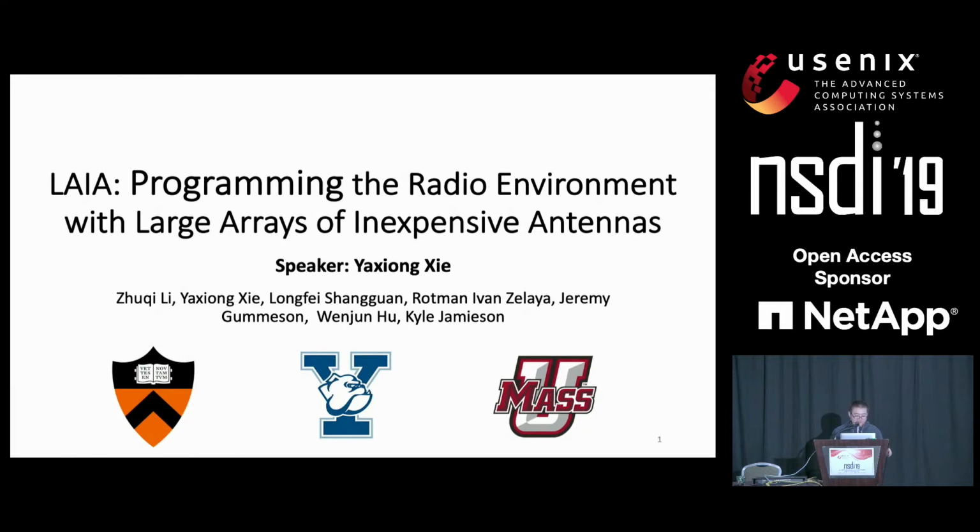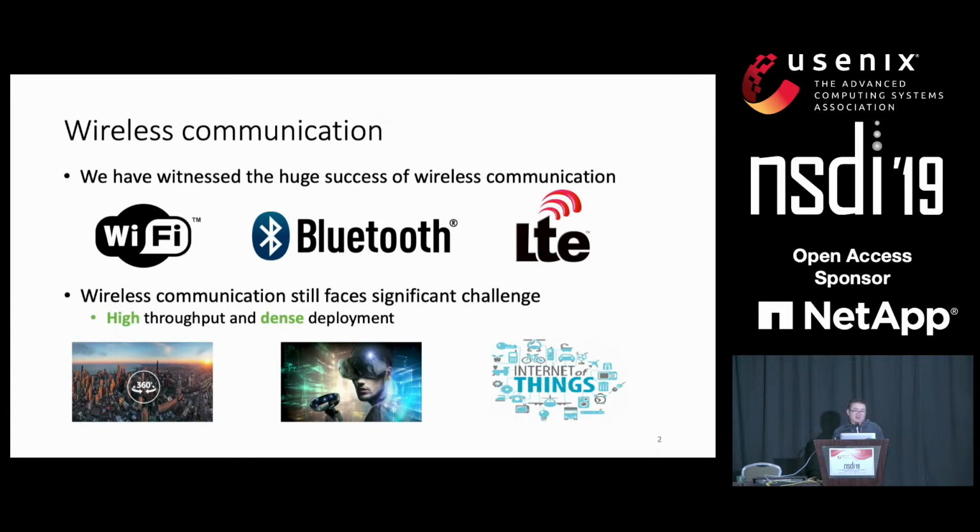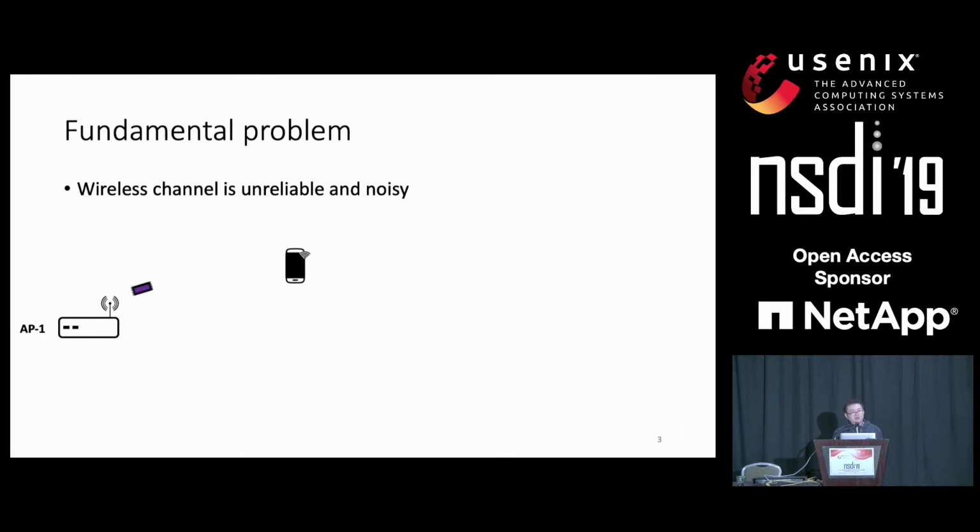So let's get started. In the past few decades, we have witnessed the huge success of wireless communication. We use Wi-Fi, Bluetooth, and LTE almost every day. But it's still widely known that wireless communication still faces significant challenges, especially in high throughput applications like VR, AR applications, or in some dense deployment like IoT scenarios. And the fundamental problem of wireless communication is that the wireless channel is noisy and unreliable, so we can always observe errors during the transmission.